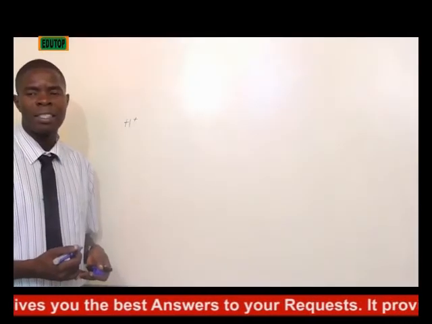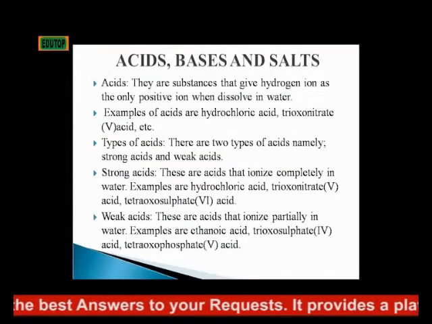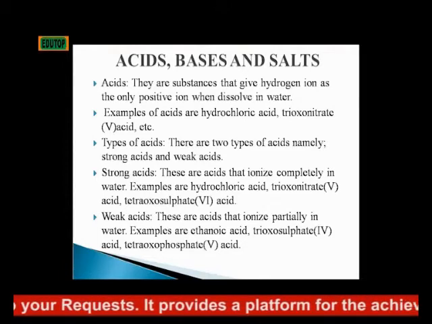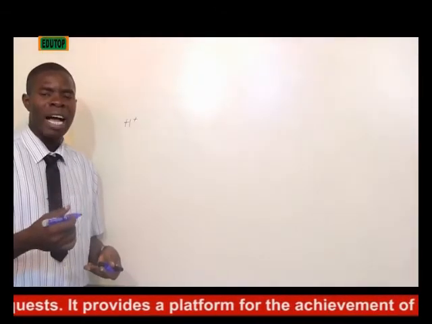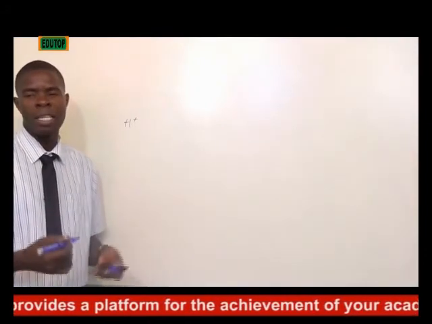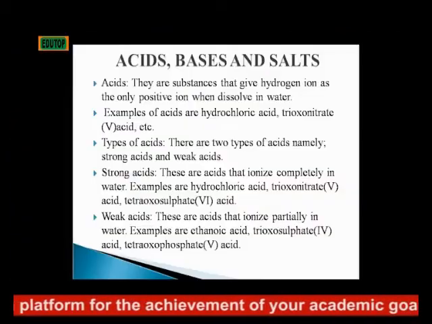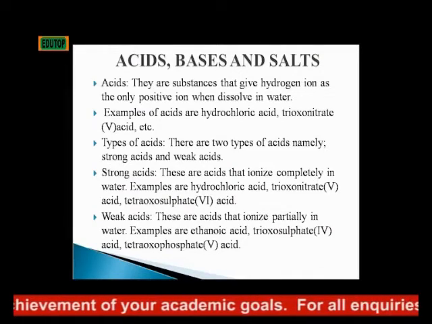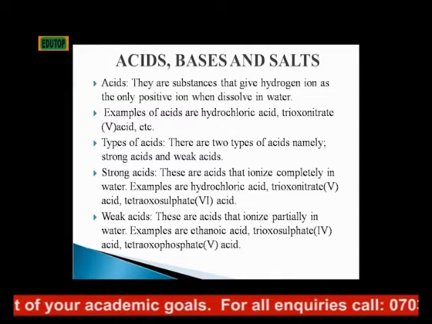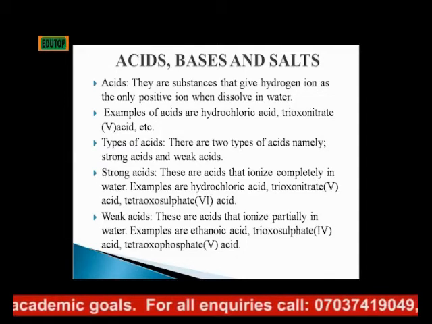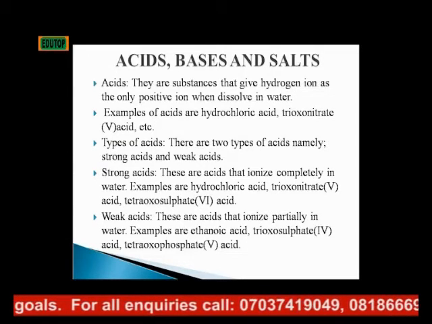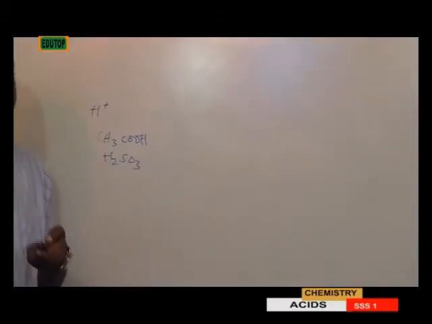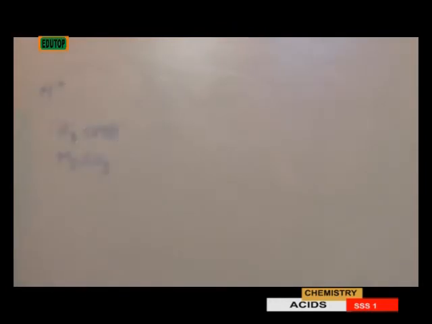What are weak acids? These are acids that ionize partially in water. That means the way they dissolve in water is partial, not complete. Examples are ethanoic acid, trioxosulfate 4 acid, tetraoxophosphate 5 acid. These are examples of weak acids.